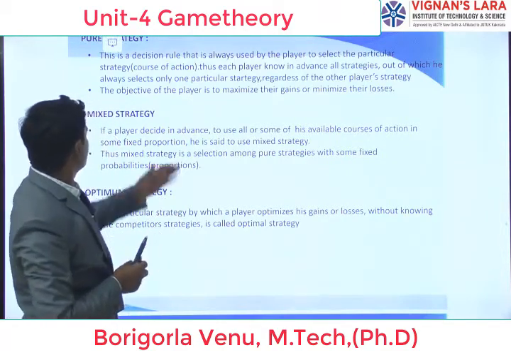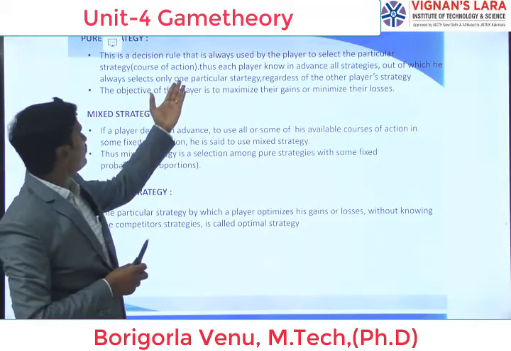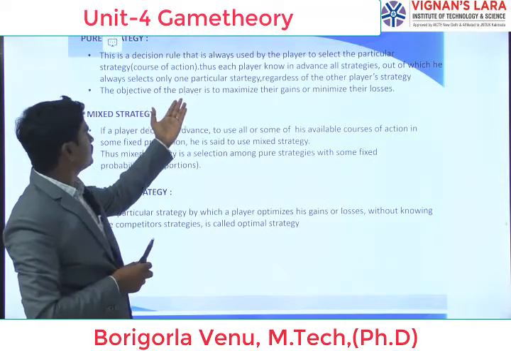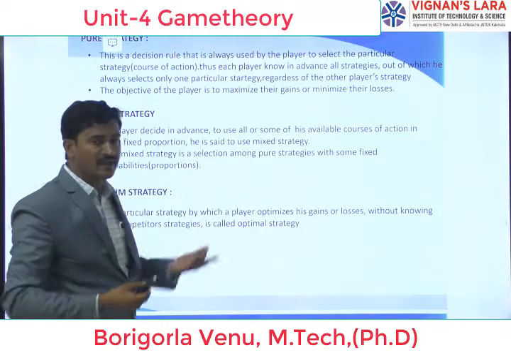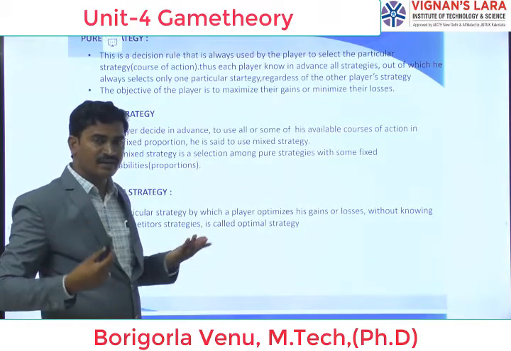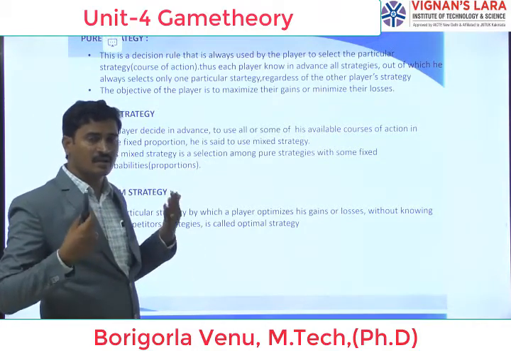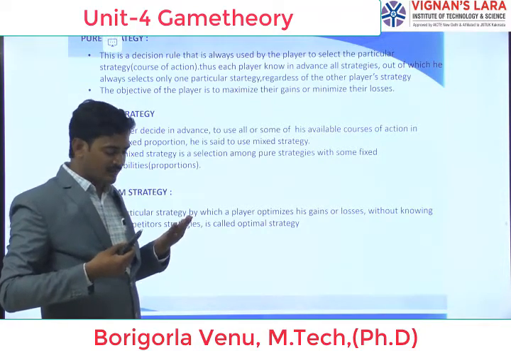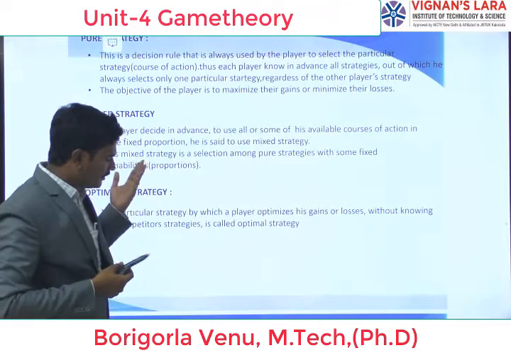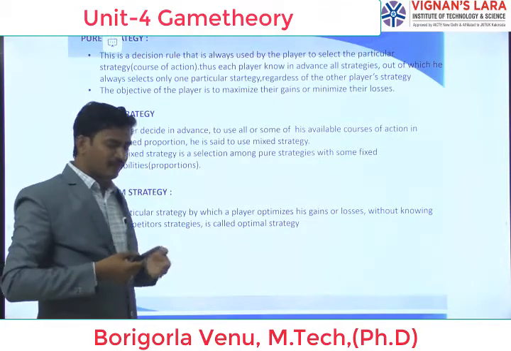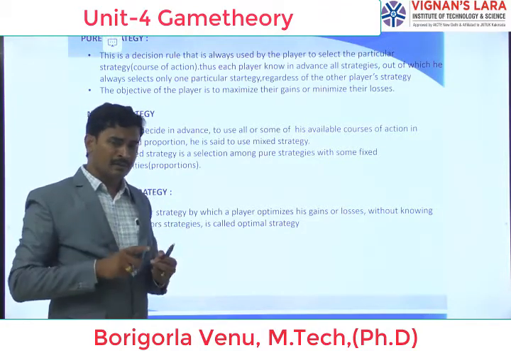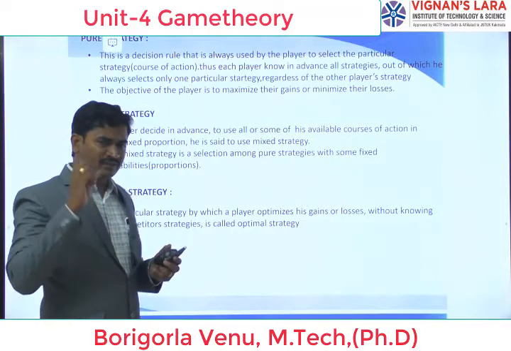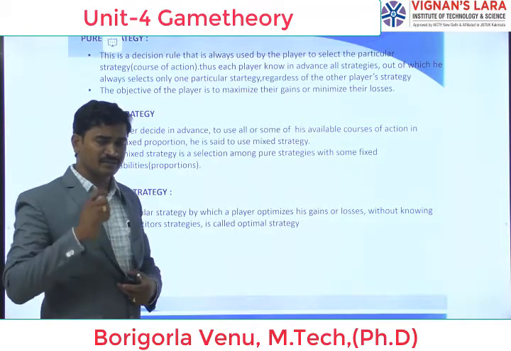Here, the objective of pure strategy is to maximize their winning chances and maximize their competition gains. For example, if we take cricket, when a bowler bowls the ball, what is his goal?